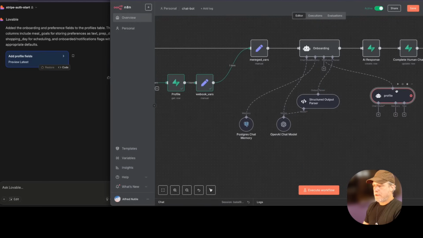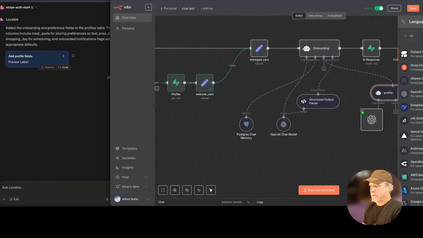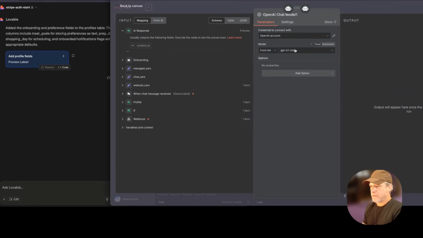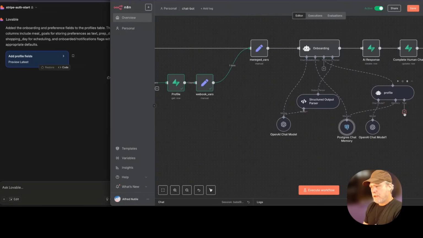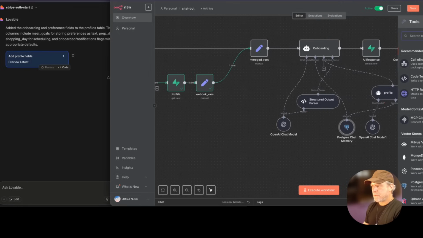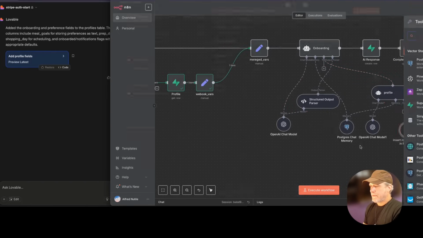What I want to do here is add a new model just so that I don't use the same one. I could probably get away with something cheaper or faster. GPT-5 has all these mini versions, so let's just do that. I'll have it share the same memory, which is over here. And then it will have a tool to get the user's profile. Now I have the profile here.